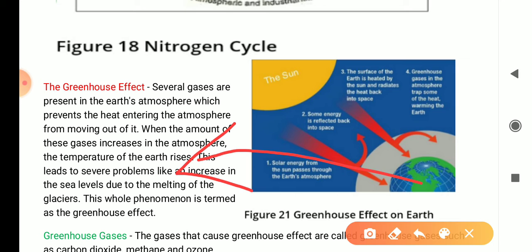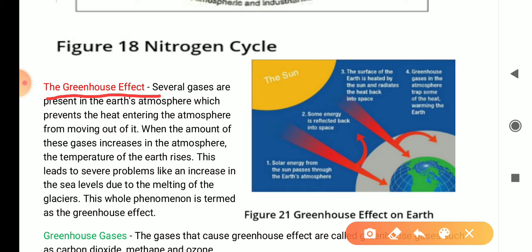We know the model of the earth is called a globe, and since the temperature of the whole earth is increasing, we refer to it as global warming. So we have understood the greenhouse effect, and that it will result in global warming.